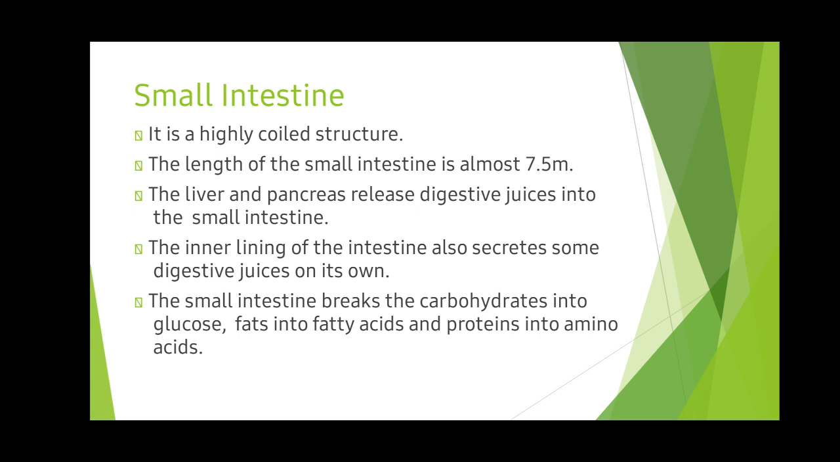Next, small intestine. It is a highly coiled structure. The length of the small intestine is almost 7.5 meters, which is longer than us, our human body, but it has been coiled, so it has been placed correctly there. The liver and the pancreas release digestive juices into the small intestine. The inner lining of the intestine also secretes some digestive juices on its own. The small intestine breaks the carbohydrates into glucose, fats into fatty acids, and proteins into amino acids.